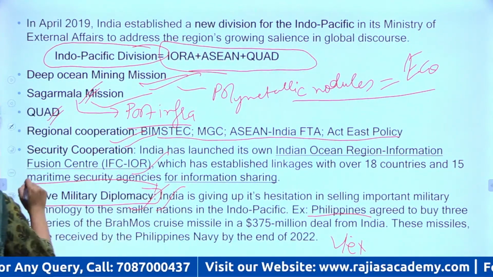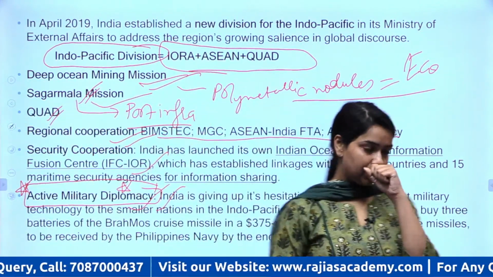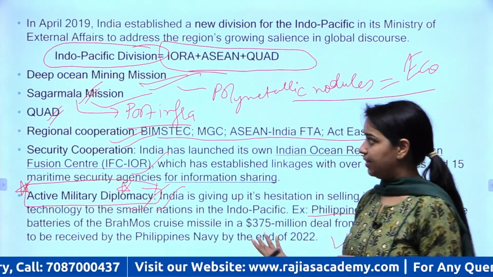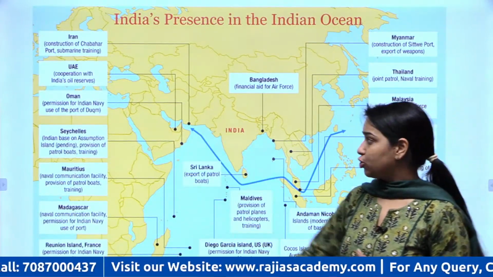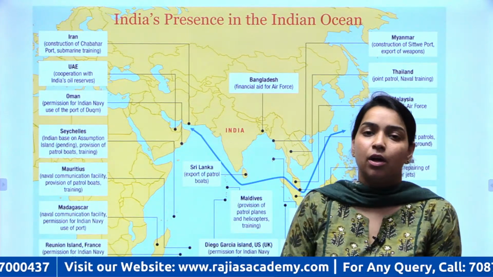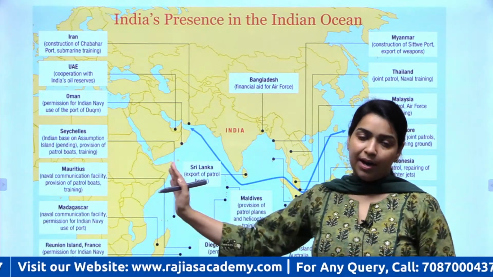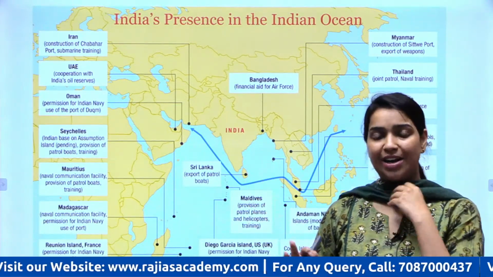This is also a keyword. Please do mention this in your answers. Right? So these are all the steps that India has taken. So India has also positioned itself very well. ऐसा नहीं है कि only China has made their string of pearls in the Indian Ocean. India is also a very smart and well-doing country.